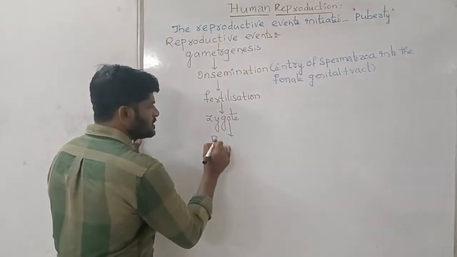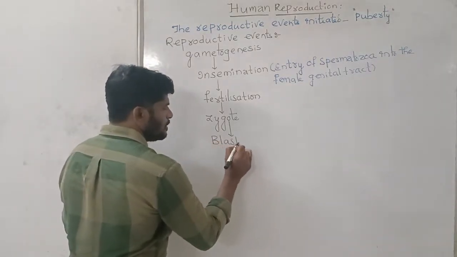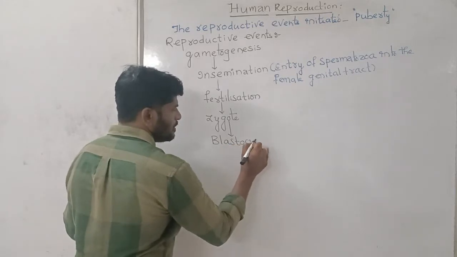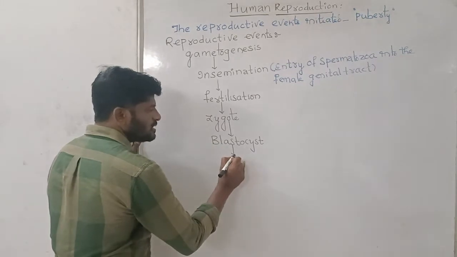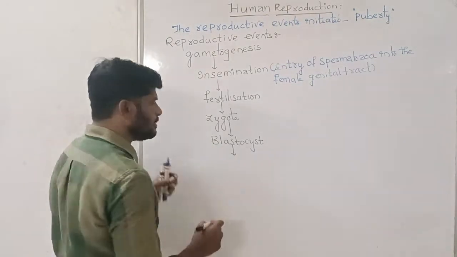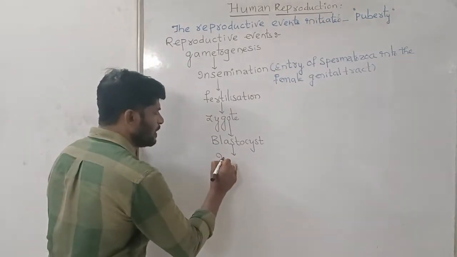The blastocyst comes to the uterine cavity, and that attaching onto the uterine endometrium is called as implantation.